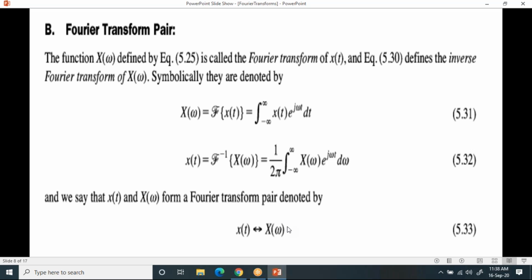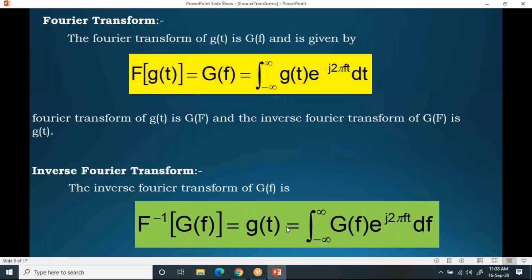Now observe it. Now just have a look. You will understand this clearly. Here I represented the Fourier transform and inverse Fourier transform in time and frequency domain. So just have a look. You will understand it clearly. But in some books they will use g of f or x of f or x of omega. But when it is omega, please try to understand. When it is omega, you observe the difference between this slide and the previous slide also. I'll show that previous slide also.